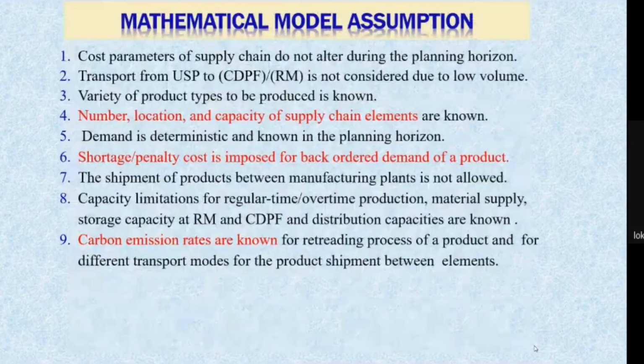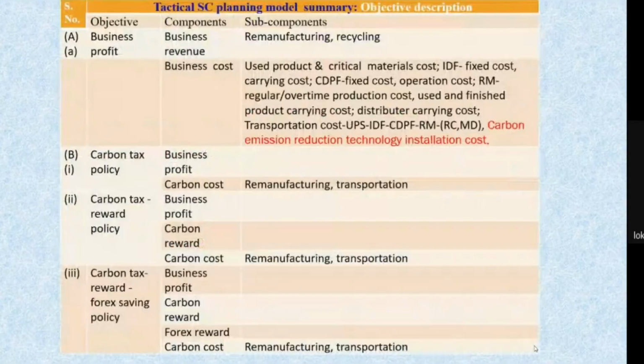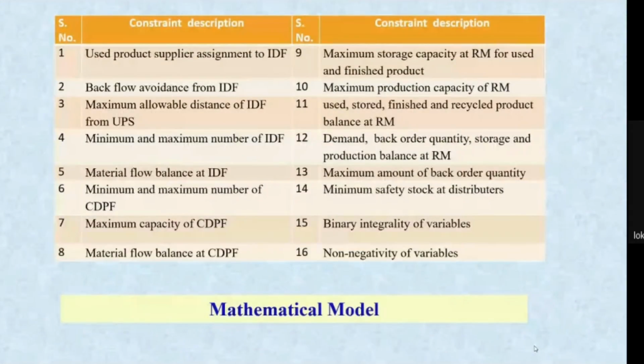So these are some assumptions of the model, and we have these objective functions. One objective function is the business objective, profit. We have two components: the business revenue and the business cost. Then we have the carbon tax policy. Due to this, we have the carbon cost, and we have the carbon tax reward policy, and then we have the carbon tax reward forex saving policy. And these are the constants.